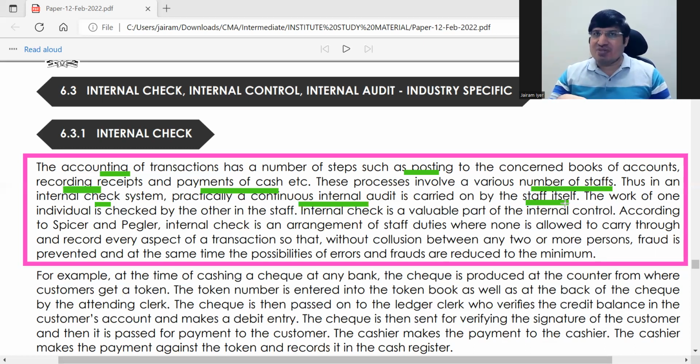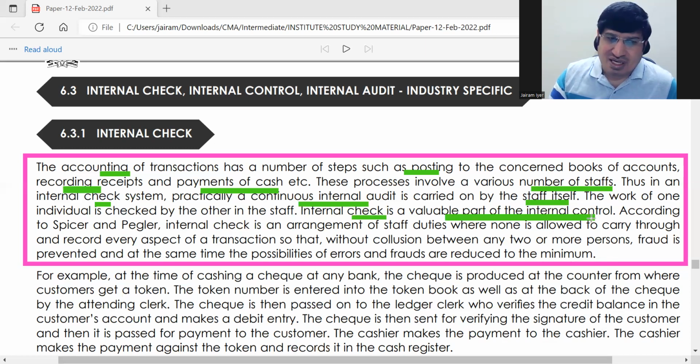If he has done something wrong or something, the other staff will discover it. So it is the transaction is arranged in such a way that an audit happens in live time. Okay, ठीक है, so which is why internal check is a very valuable part of internal control.